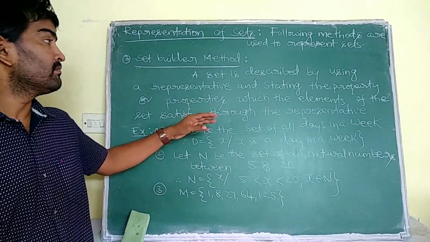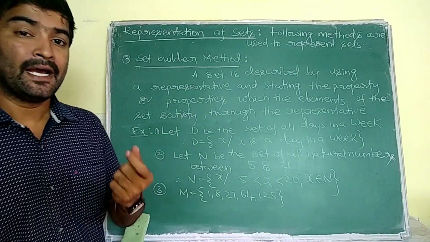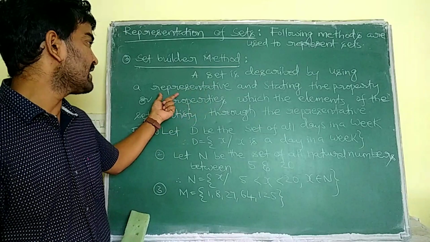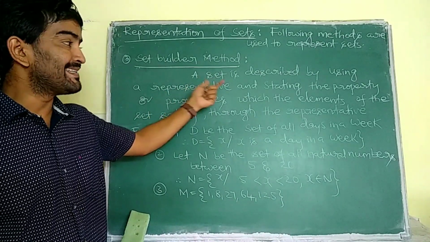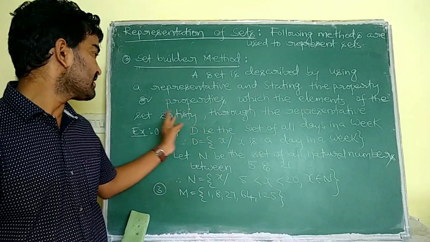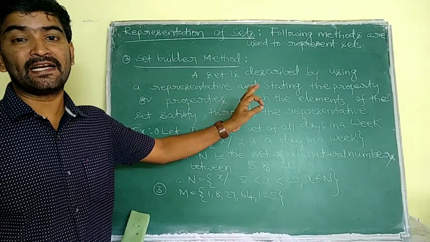In set builder form, we represent all the elements with a representative. A set is described by using a representative and stating the property or properties which the elements of the set satisfy through the representative.